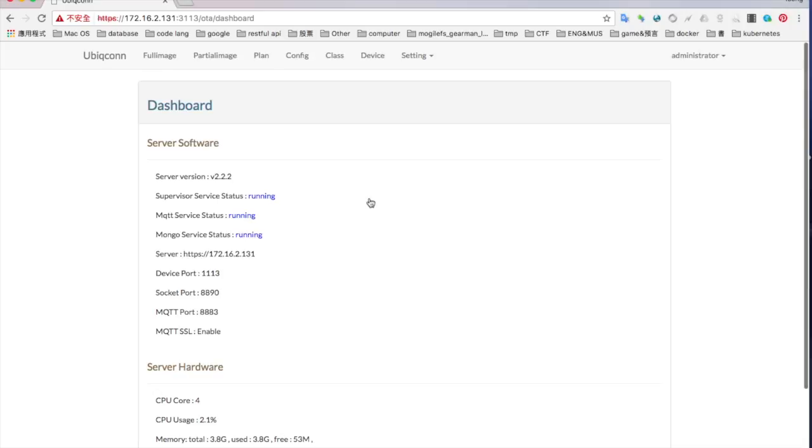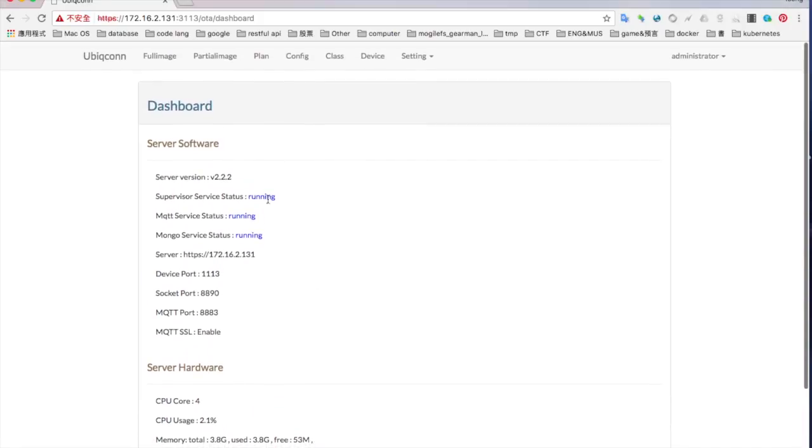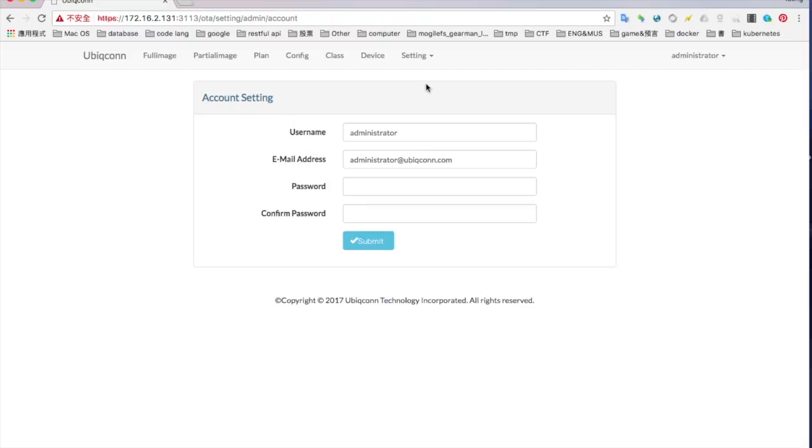Okay, first you see the login page succeeded, and you can see this is your IP, and we go to HTTPS, and then we can see all the services running, and you get the full count. And if you want to change your password, you can go to account, and you can change it here. Now the OTA installation is finished. Thank you very much.